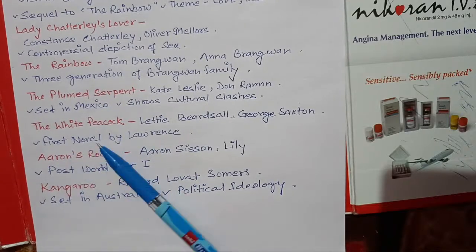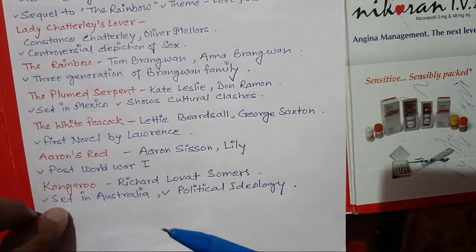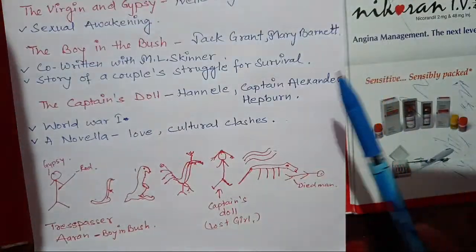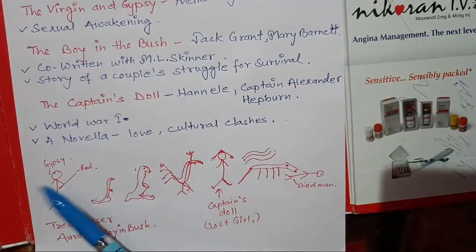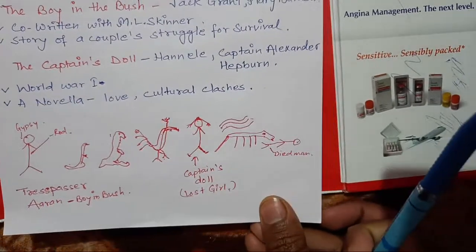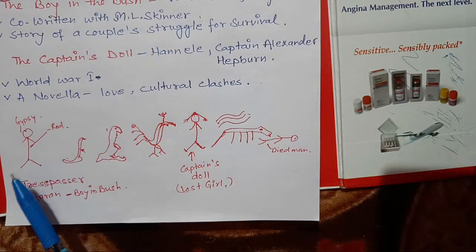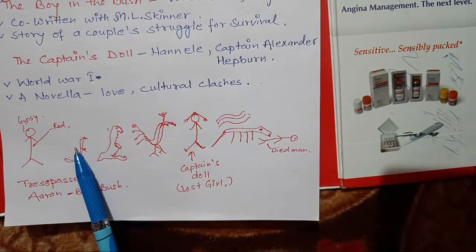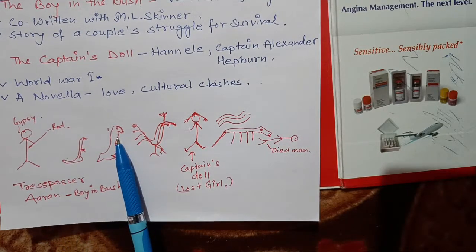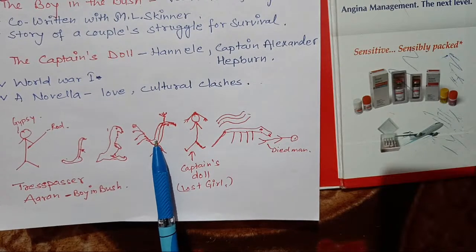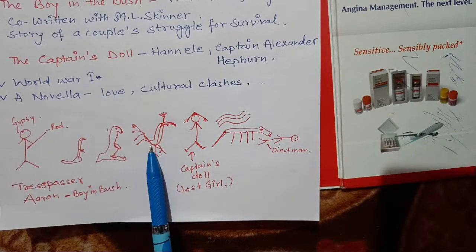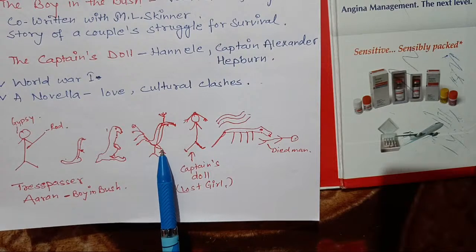Aaron's Rod, a boy with a rod. So here I have drawn some pictures. And Aaron, the boy, is the boy who is in the bush. You will remember it in this way. He's in the bush. Here is a serpent. You have a kangaroo here, and here is a peacock. Hopefully you can understand these drawings, but you can draw much better than me.